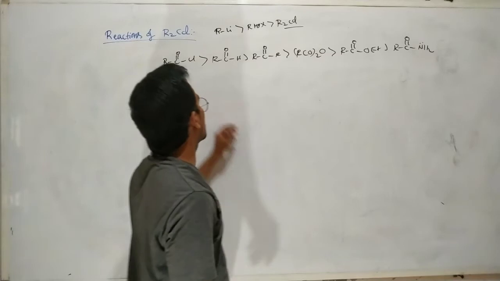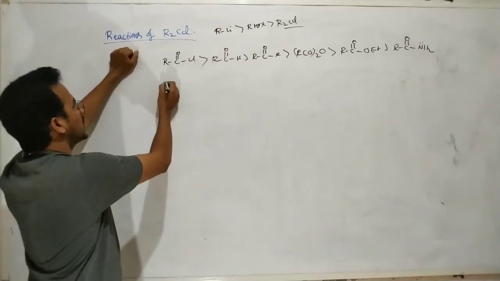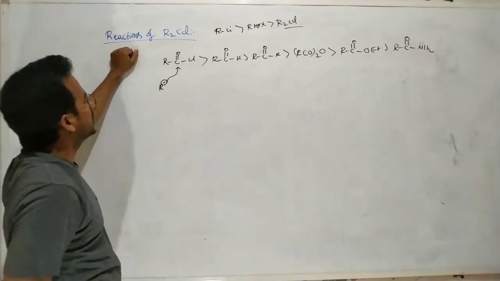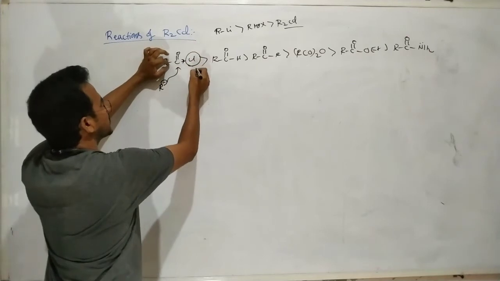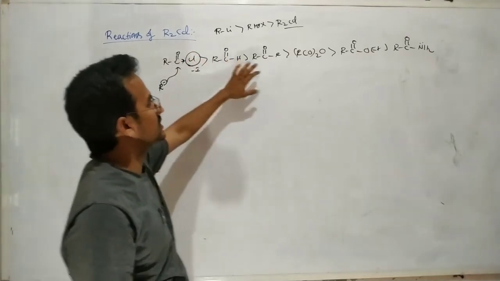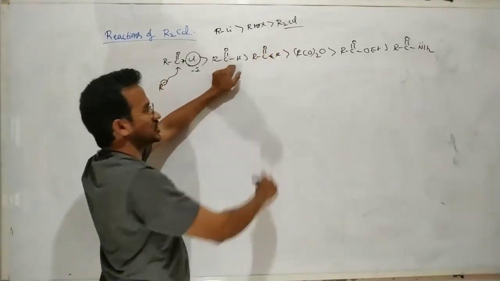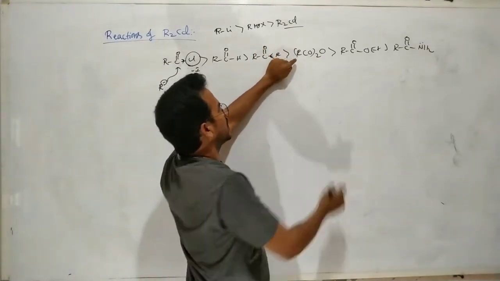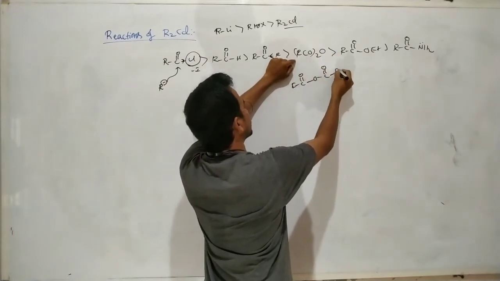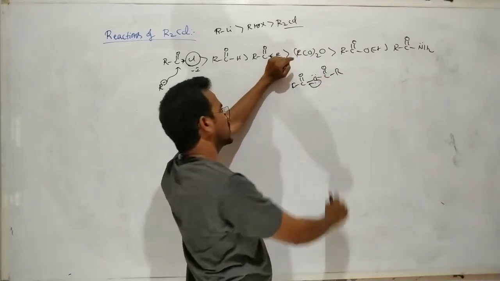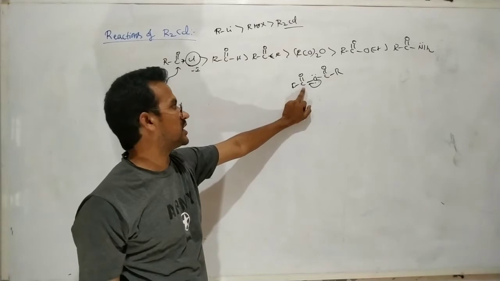Generally, if this carbon has a greater magnitude of positive charge, then it is readily attacked by the R minus nucleophile. Here the magnitude of the positive charge is increased by the minus I effect of the chlorine. In ketones the magnitude decreases due to the plus I nature of the alkyl group. In anhydrides, the plus M effect of the oxygen decreases the magnitude of the positive charge on this carbon.